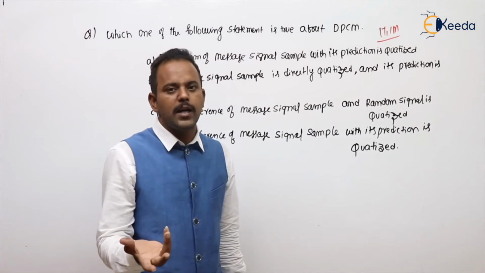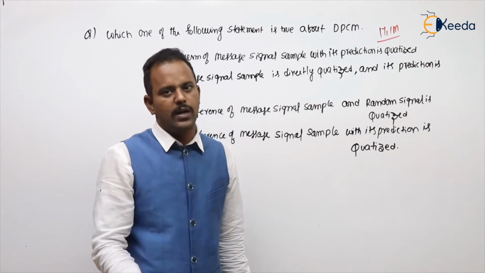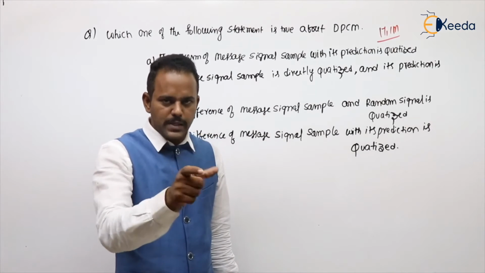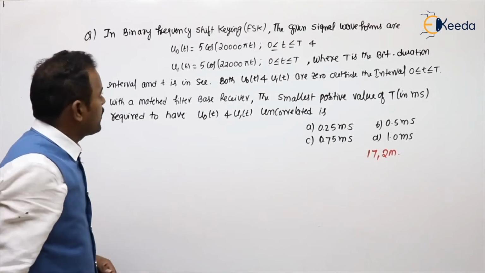What are we doing in delta modulation? Present sample minus previous sample. That difference we are quantizing. Here the difference of message sample and predicted sample. Clear? Yeah. See the next problem.